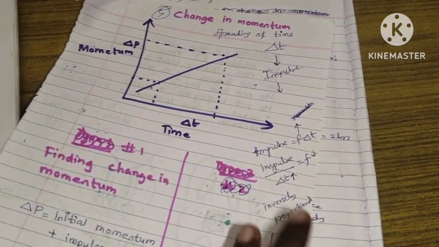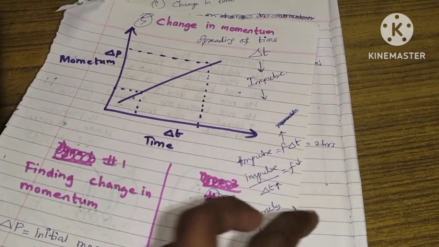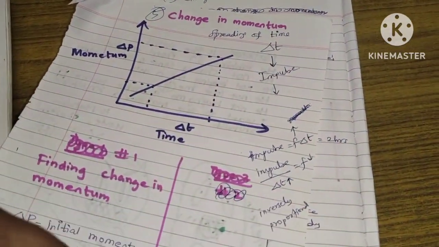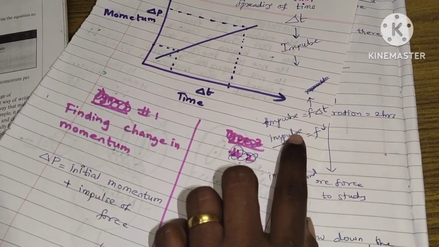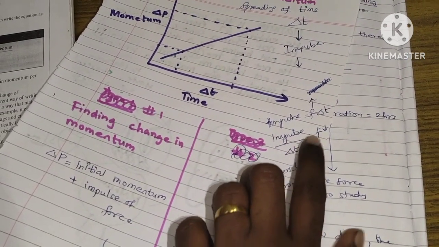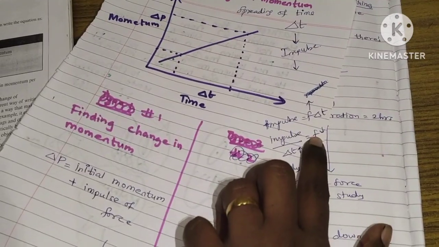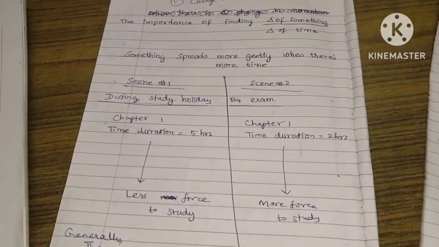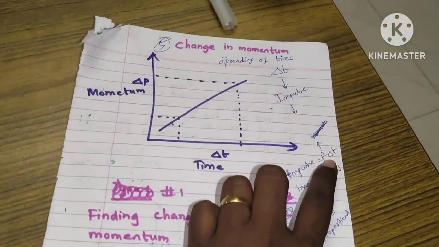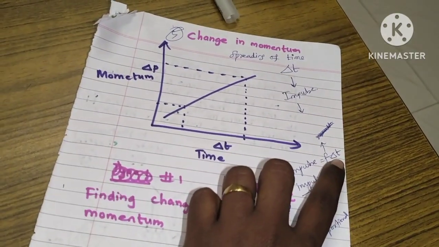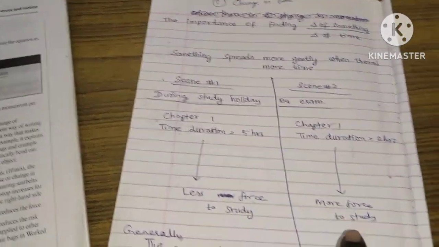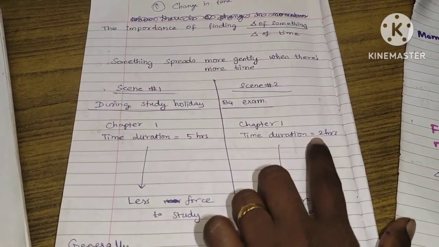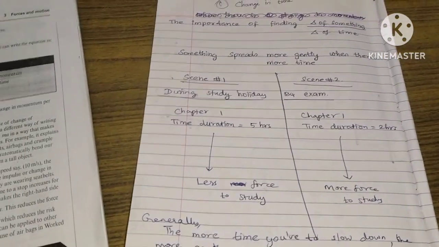However much time there is, the force is spread over that time. Now that spread of the force is even. From this impulse equation, you should know that impulse is related to force and time. When the time is more, the force is less, because they are inversely proportional. Because F multiplied by time duration means how the force is spread across the 5 hours, and how the force is spread across the 2 hours. This is the time duration, this is the time duration.